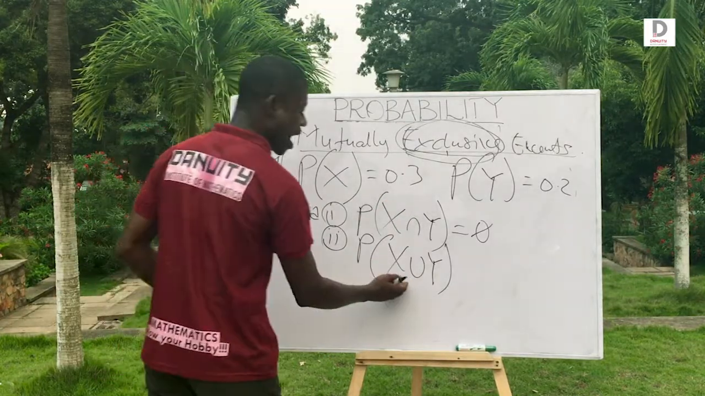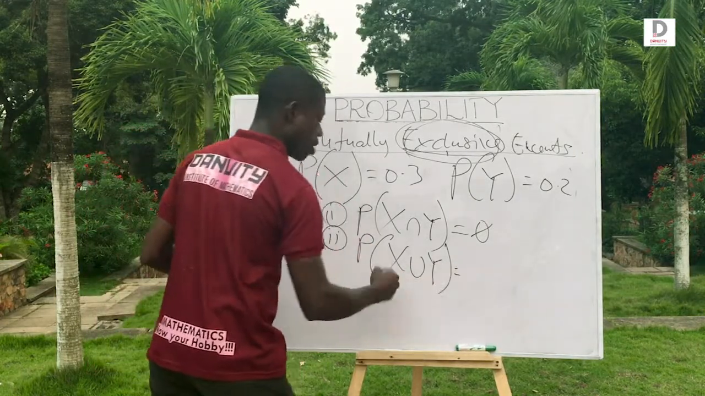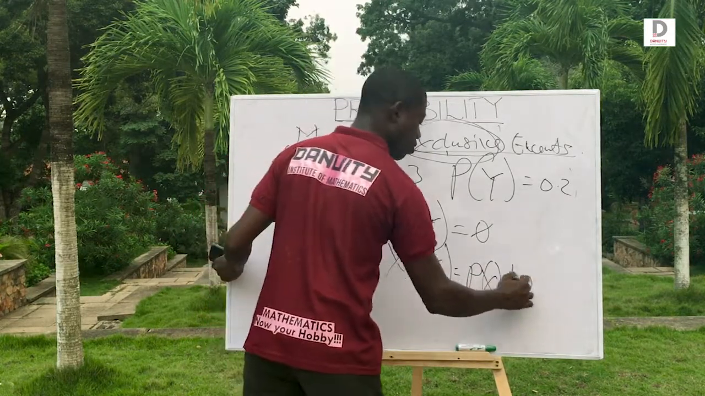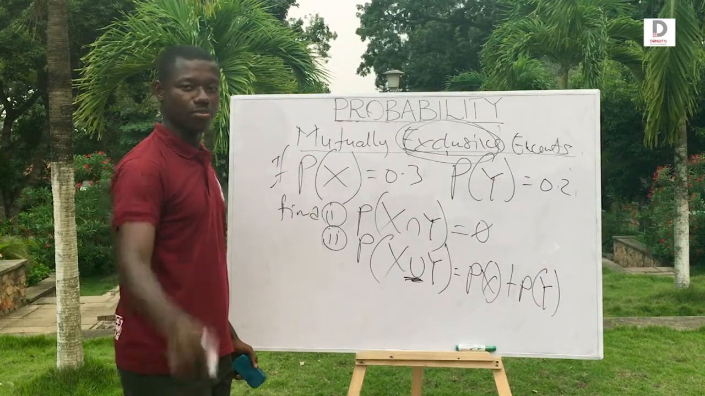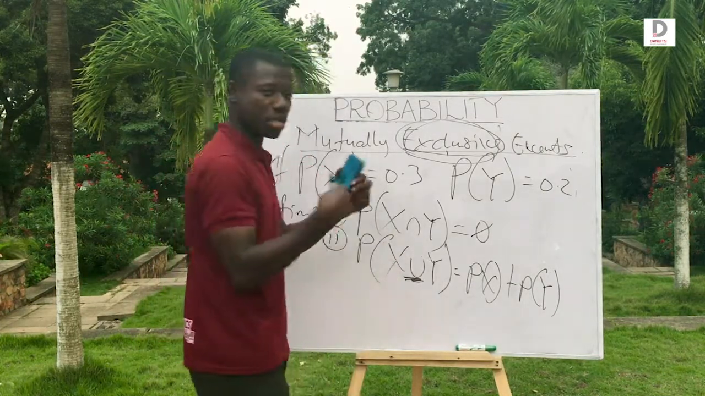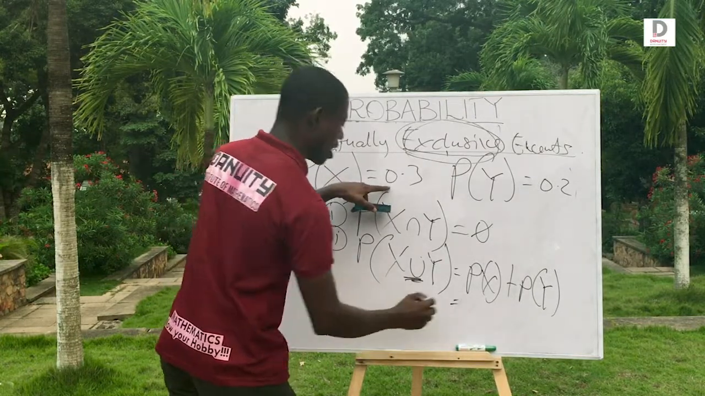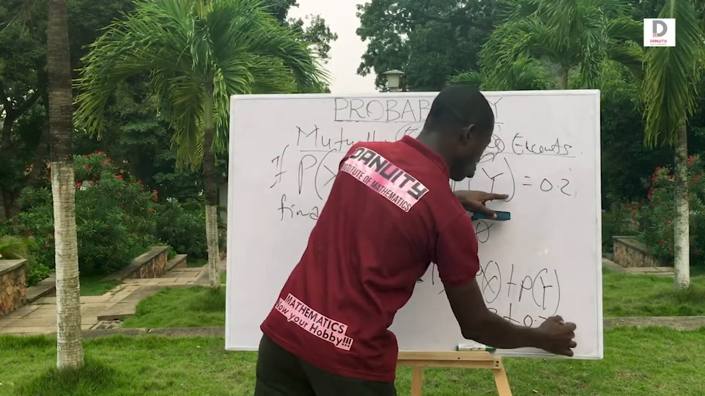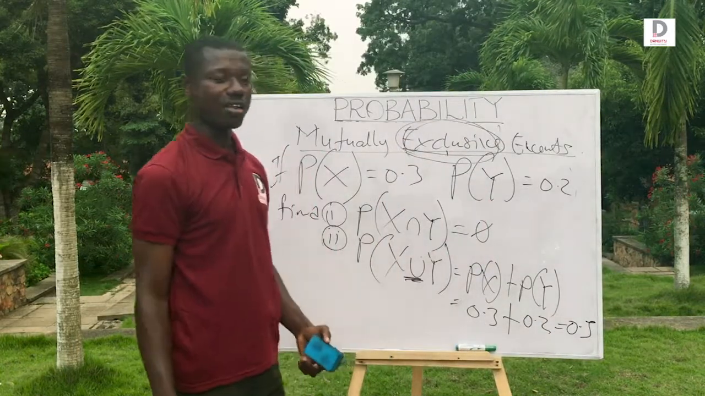Now he has to find the probability of x union y. The probability of x union y is equal to the probability of x plus the probability of y. Is that not the case? Because we said union is addition. I told you in the sets that we use union as plus, union means unite, plus. So the answer is the probability of x, 0.3, plus the probability of y, 0.2. At the end of the day, 0.3 plus 0.2 gives you 0.5. This is your final answer.